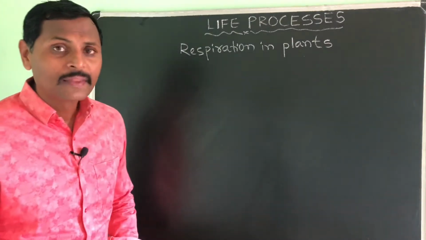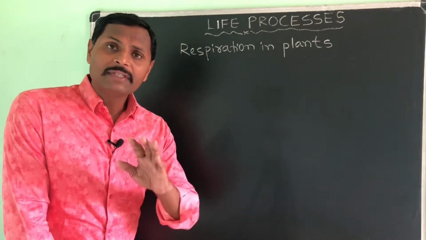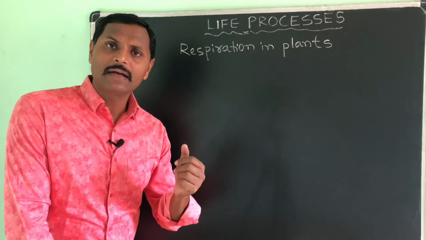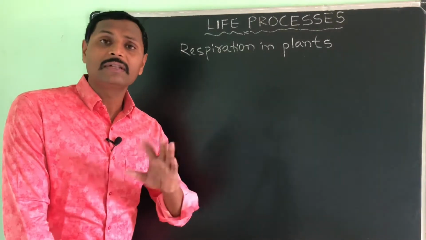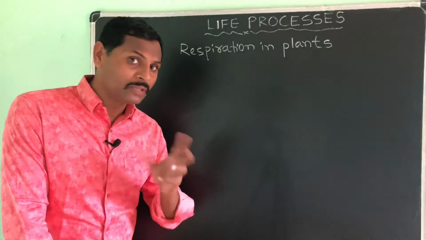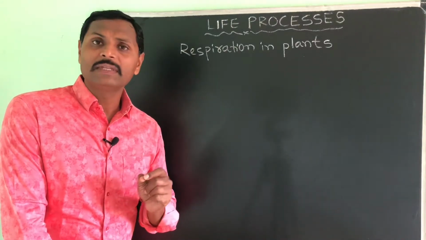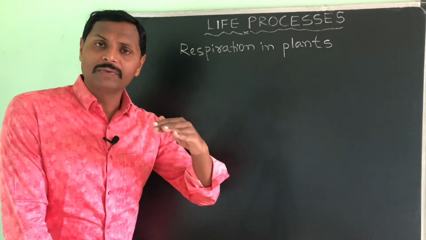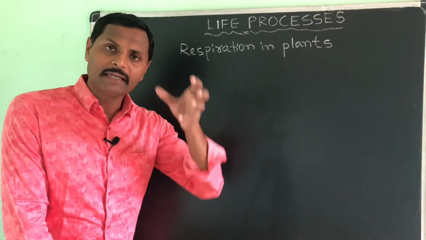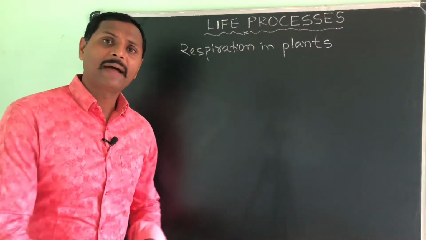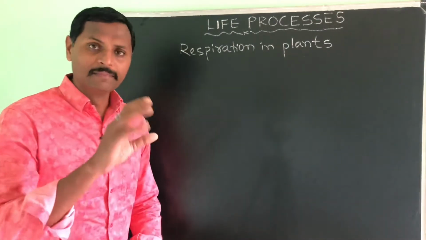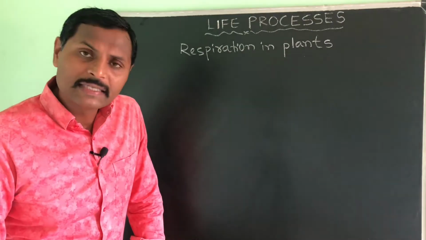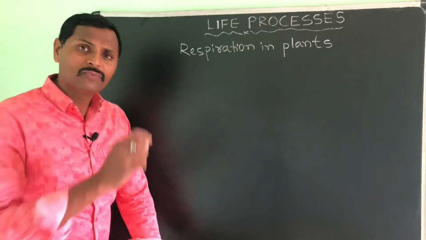Whereas in plants, leaves take air or oxygen through the stomata, stems do the breathing process through the lenticels, and roots respire through the root hairs. These three different parts respire there itself only. That means respiration is divided into parts. It is not the case in the human being, isn't it?